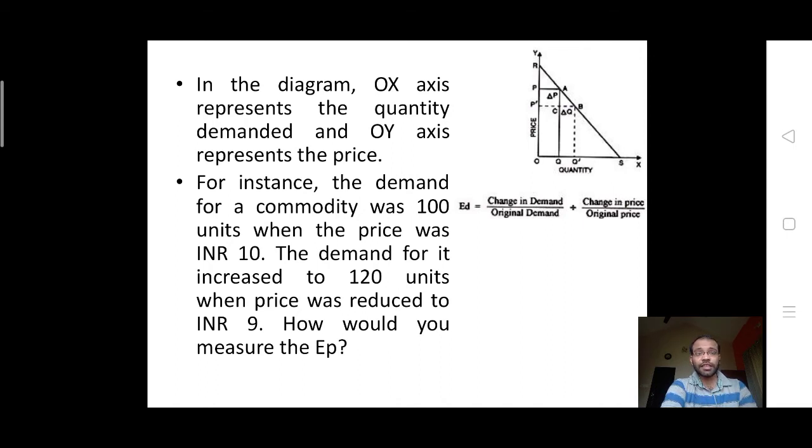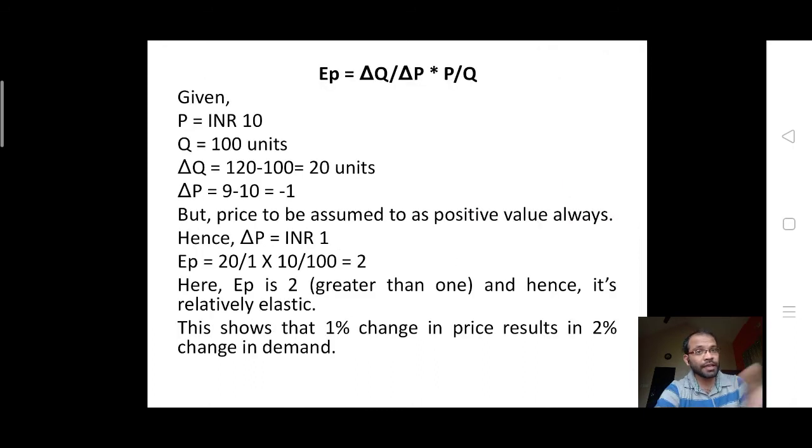The demand increased to 120 units when the price was reduced to 9 rupees. So how would you measure the price elasticity of demand here? As per the formula, EP is equal to delta Q by delta P into P by Q. Given P is equal to 10 rupees, Q is equal to 100 units.